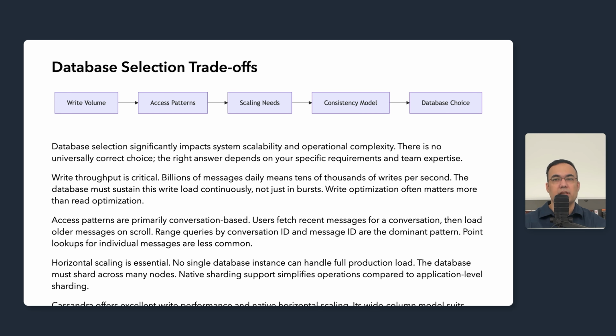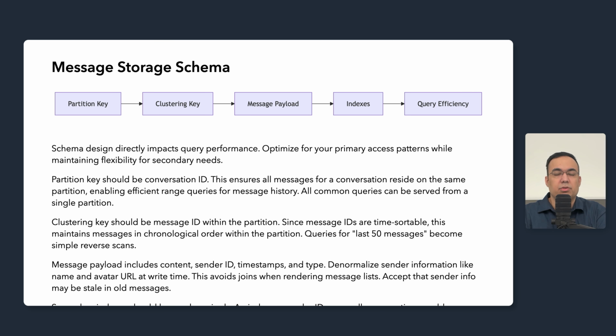Now let's examine the schema design for message storage. Now let's talk about schema design, which directly impacts query performance. The partition key should be the conversation ID. This ensures all messages for a conversation reside on the same partition, enabling efficient range queries for message history.